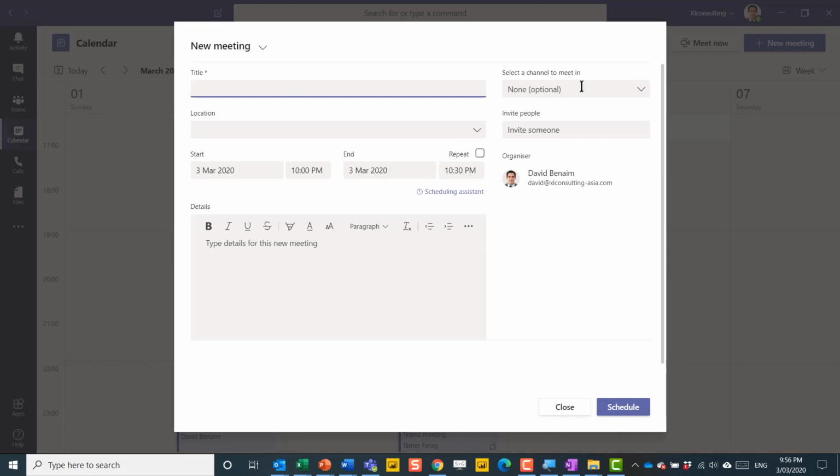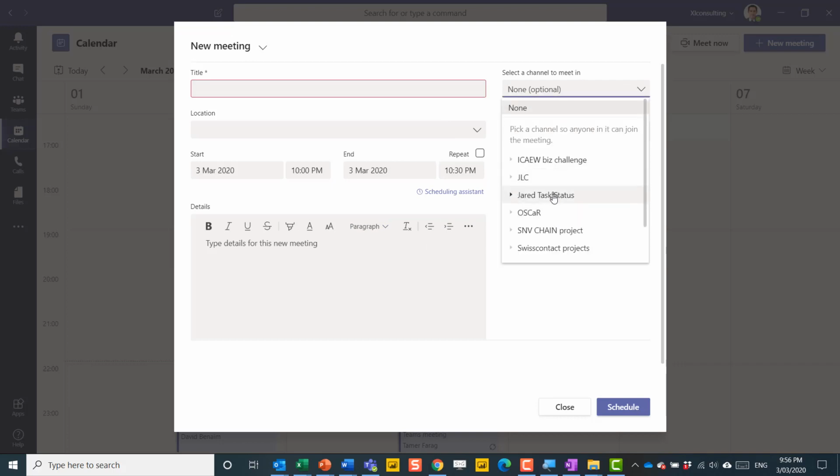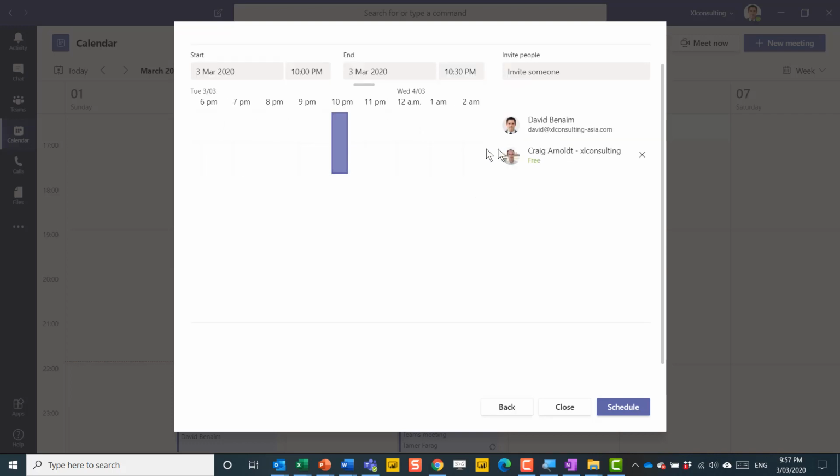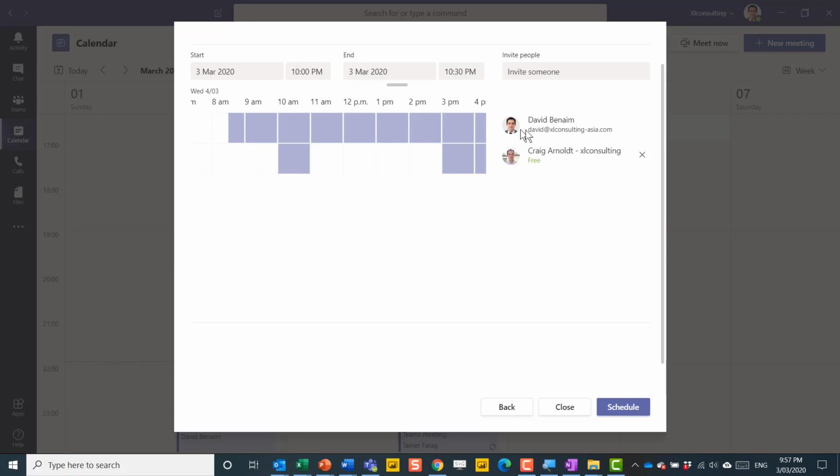Now, a couple of things you can only do from here: you can choose a channel to meet in. Once you're here, you can only invite people who are in this channel, not anyone else. And if you want to know how to schedule time with them, you can go to Scheduling Assistant, and it can show you more or less when people are free and when they're busy.